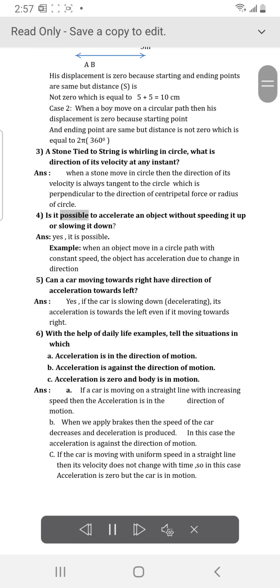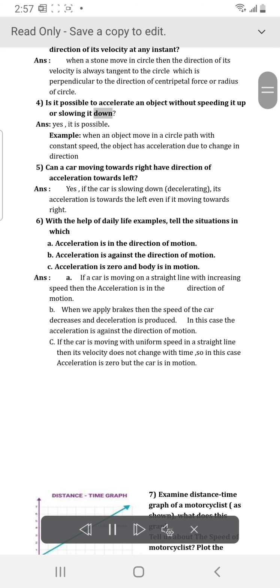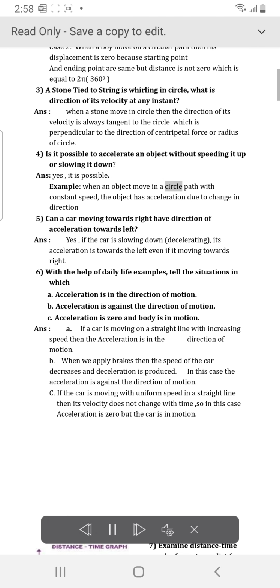Is it possible to accelerate an object without speeding it up or slowing it down? Answer: Yes, it is possible. Example: when an object moves in a circular path with constant speed, the object has acceleration due to change in direction. Can a car moving towards the right have the direction of acceleration towards the left?